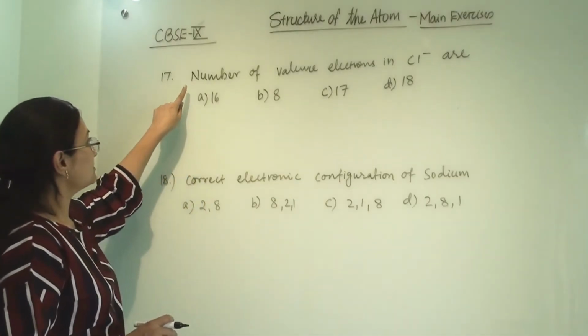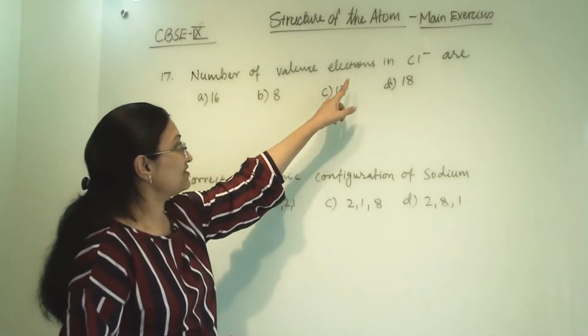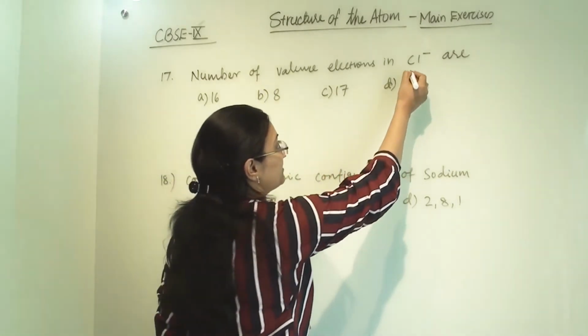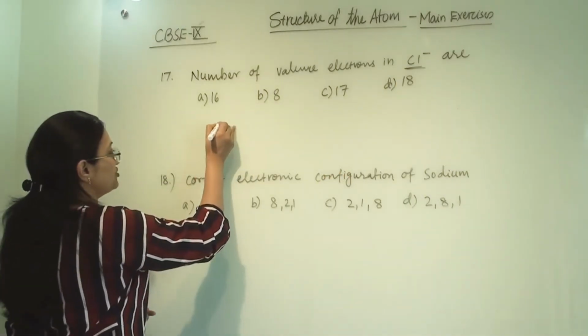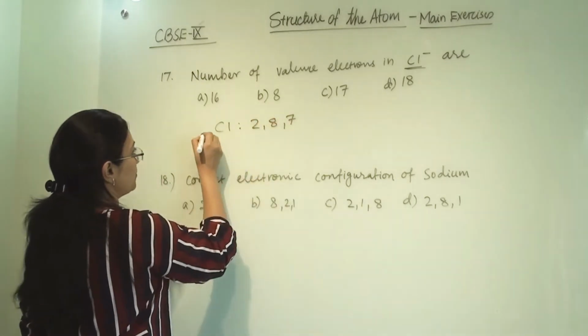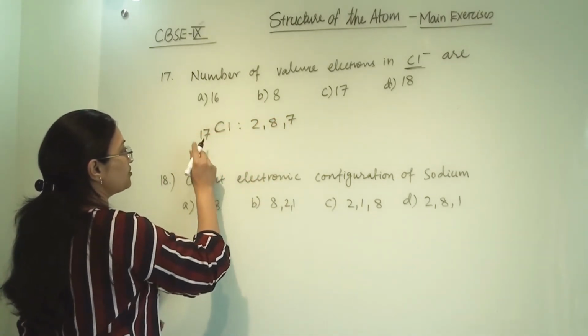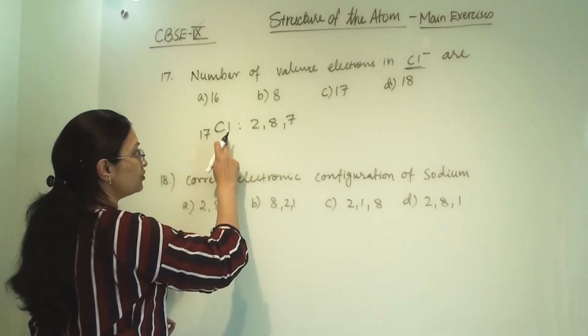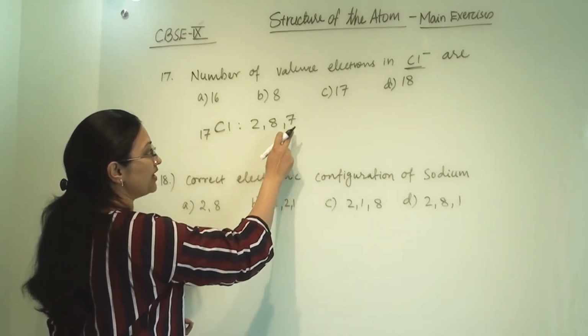17th question is, number of valence electrons in chloride ion. We know the electronic configuration of chlorine, that is 2, 8 and 7. Why? Because its atomic number is 17. So chlorine's electronic configuration is 2, 8, 7.